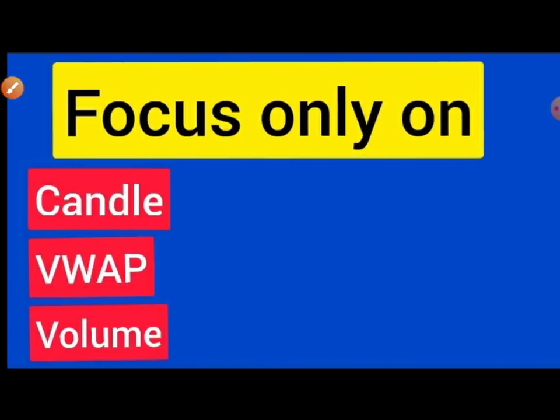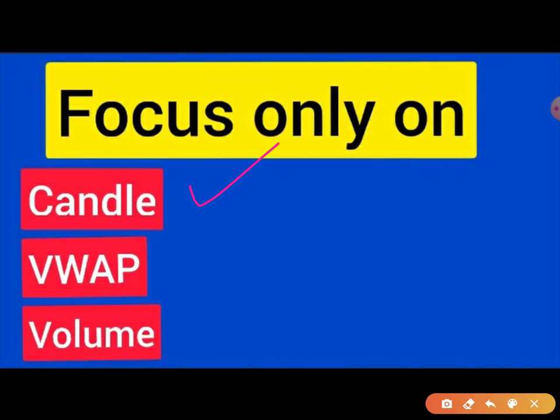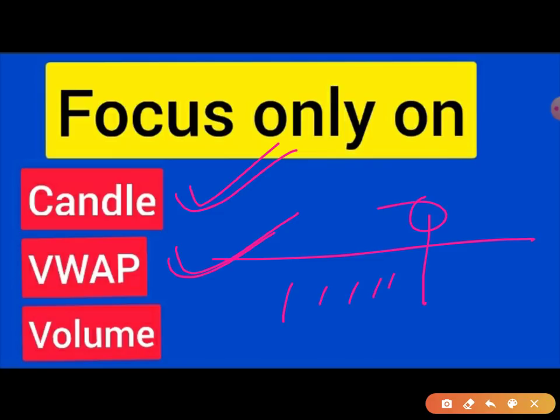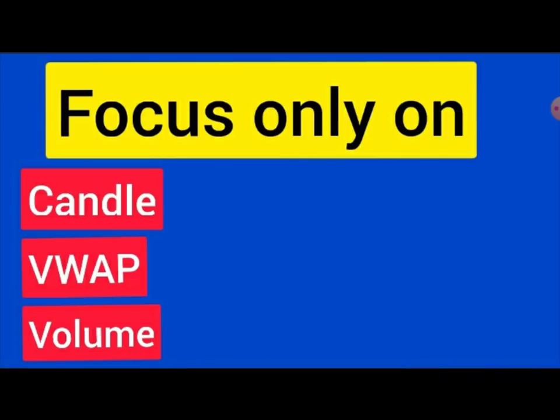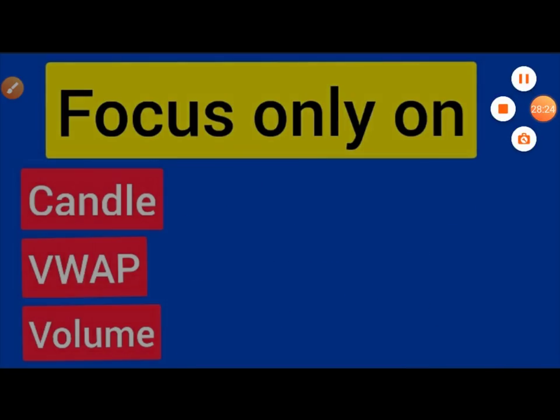So you have to focus only on three things: the candle which gives you a buy or sell signal, VWAP, and the stock. If the stock is moving below VWAP, then you have to find opportunities to buy once it clears the VWAP significantly. And of course, the volume: if the volume at this price range is high compared to previous volumes, then you can understand the buyers have come here. The closing price, if the closing price is this, then you can just enter into the trade, and let me tell you, you'll make a good amount of money.